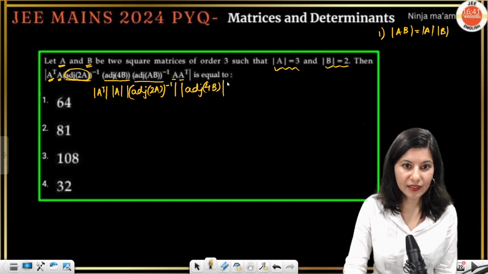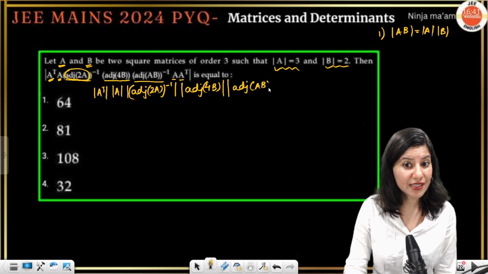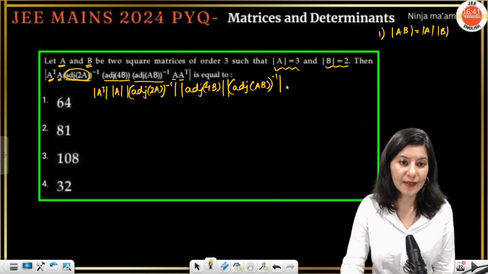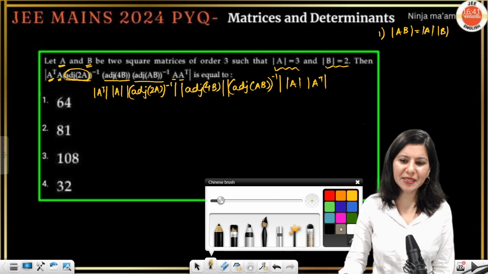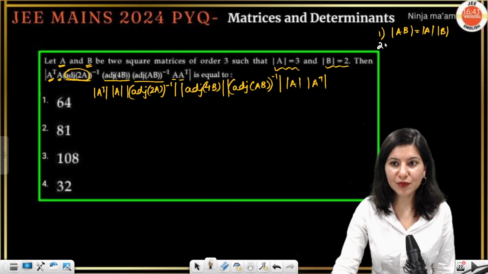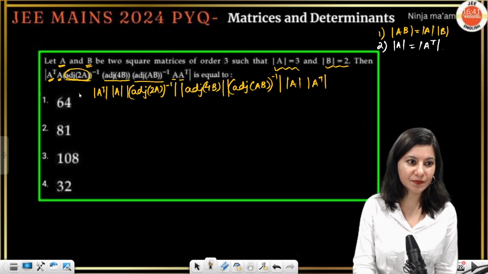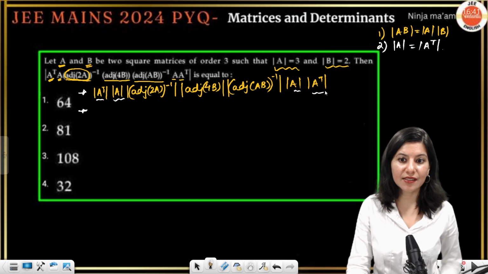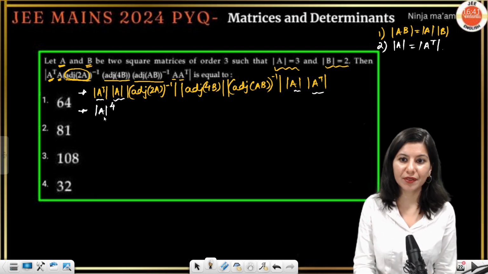Okay. Then we have adjoint AB. Again, adjoint AB. Inverse is not on AB, but the inverse is over here. Then we have A and A transpose. The first very simple thing, second property which we are going to use is determinant A is equal to determinant A transpose. Second property. Okay. So this and this, all 4 determinants will become determinant A raised to power 4.